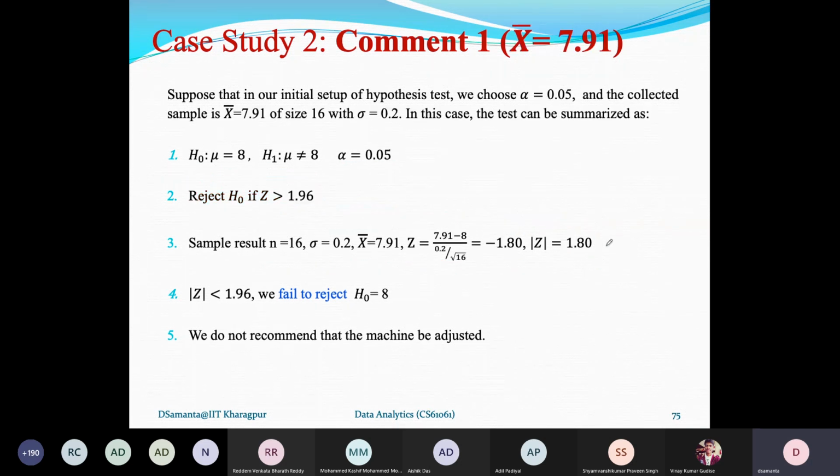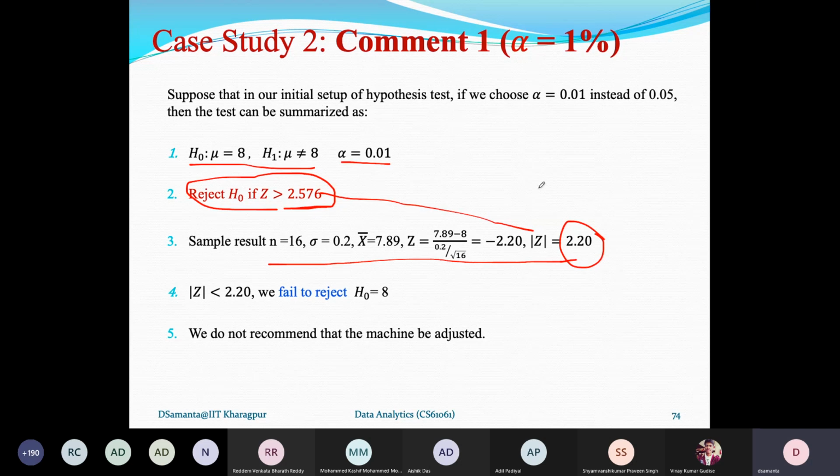That means the hypothesis that we can write here is mu equals 8. And this is the calculated value, right? So from the Z distribution table, the critical value is 2.576. And from the sample data, the Z value we obtain is 2.20.